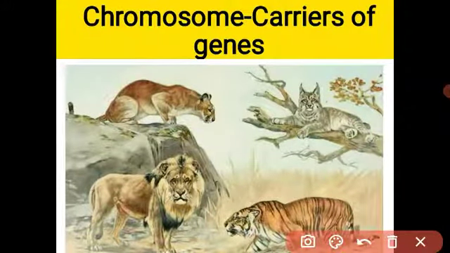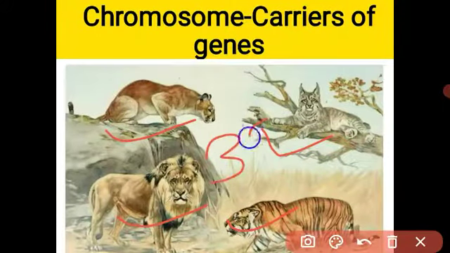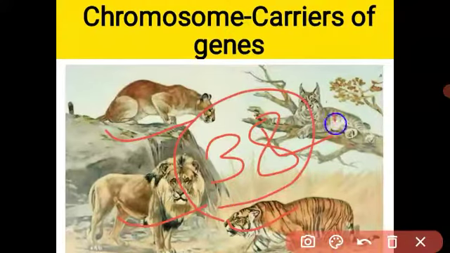Got it? But in the cat family, the lion, the tiger, the cat, the leopard, the hyena all belong to the cat family, and all these organisms have 38 pairs of chromosomes.